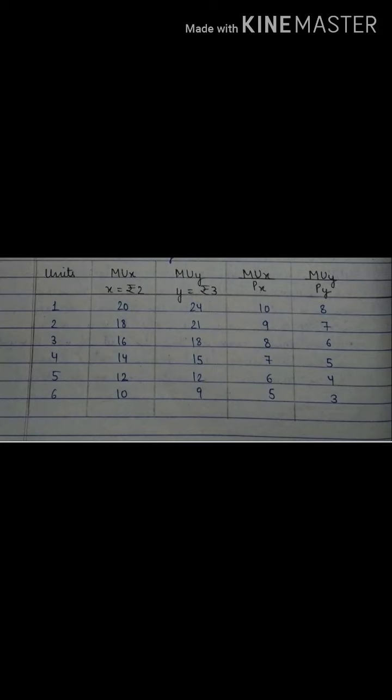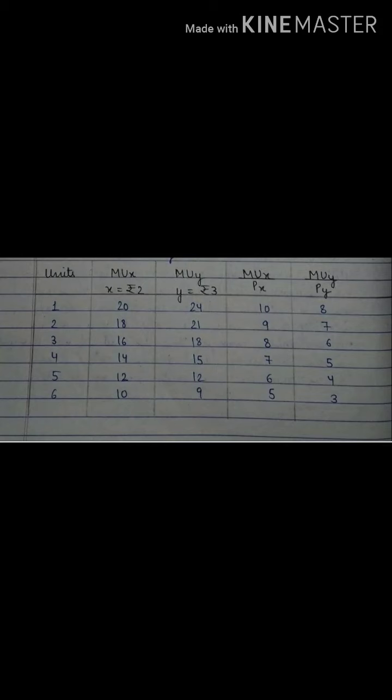Now we will check the ratio of MUX, the marginal utility of X. This equation is known as the marginal utility of money for X, that is MUX upon PX. In the same way, the marginal utility of money for Y is MUY upon PY. Now you can check the marginal utility of X.